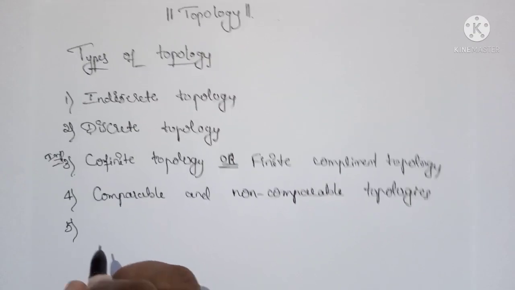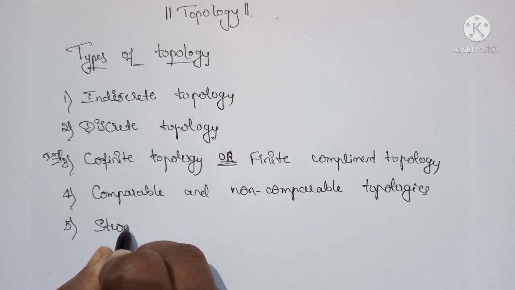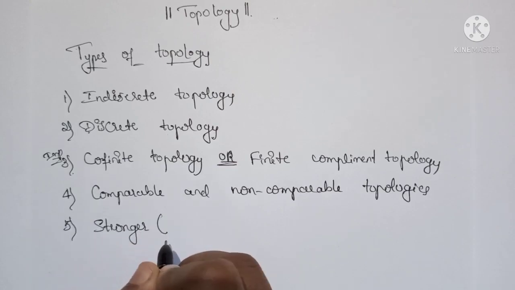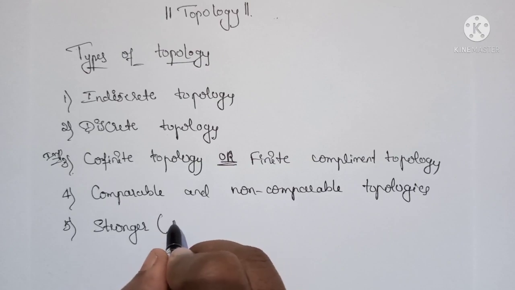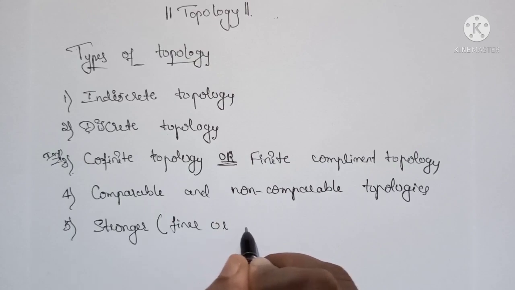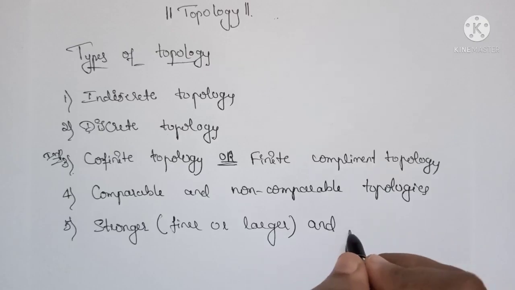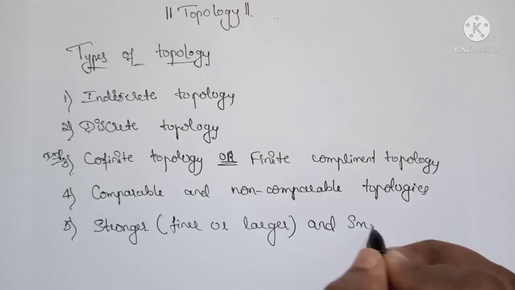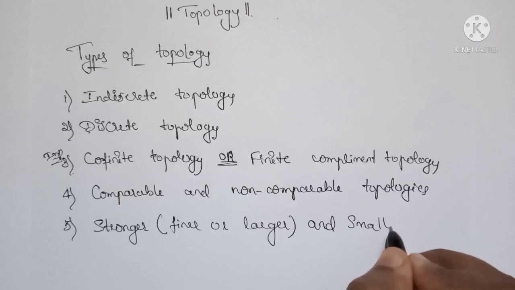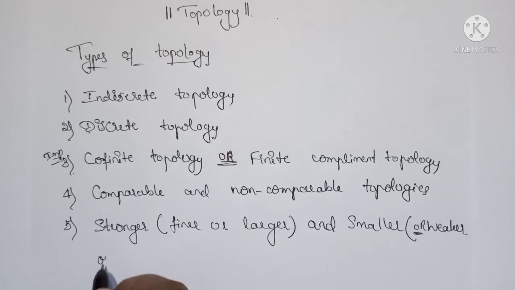Fifth is stronger, or it is called the finer, or it is also called larger, and weaker, that is smaller, or it is also called weaker topology. Okay, smaller or weaker topology.